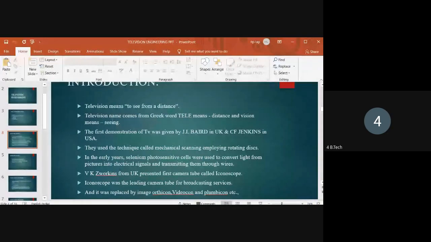Look here, V.K. Zworykin from the US introduced the first camera tube. Up to now, selenium photosensitive cells were used to convert picture information to electrical signals. Here V.K. Zworykin introduced the camera tube. From here onwards, the camera tube evolution started.